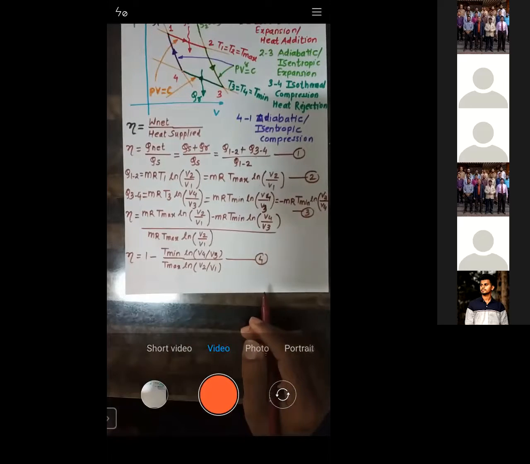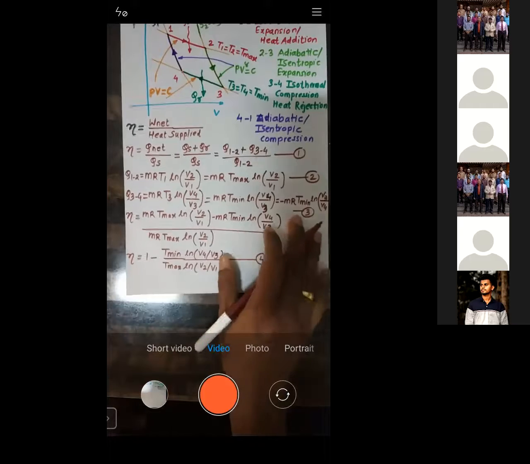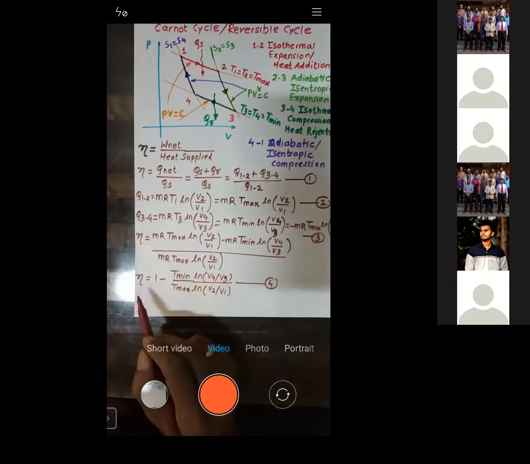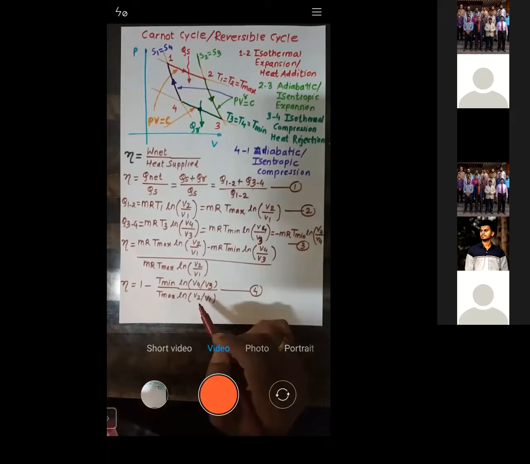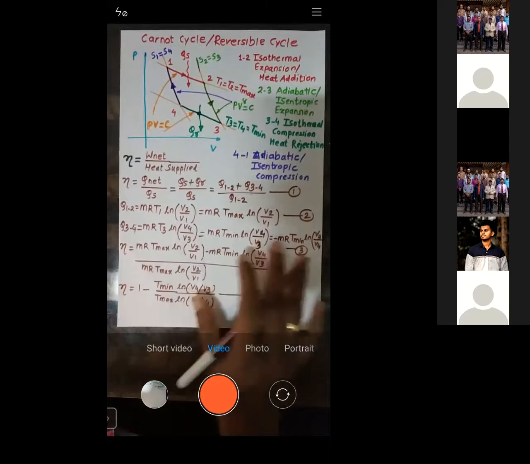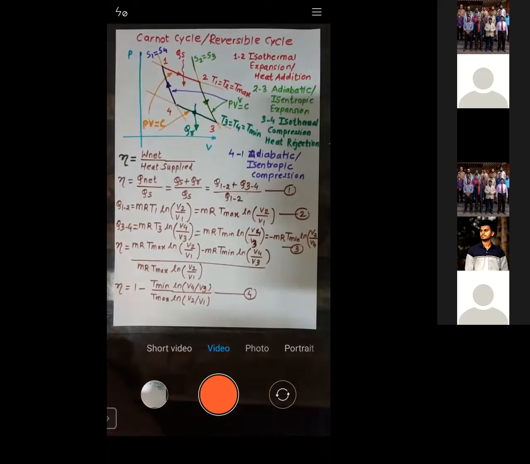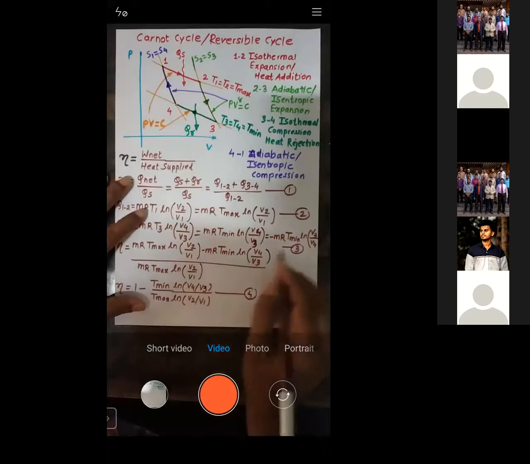Now see here, I need to simplify this equation again, because we have this expression for the efficiency in the form of temperature and the volumes. Okay, now we need to use V3 by V4 in Q3 minus Q4. Yes, see, this is V3 by V4.